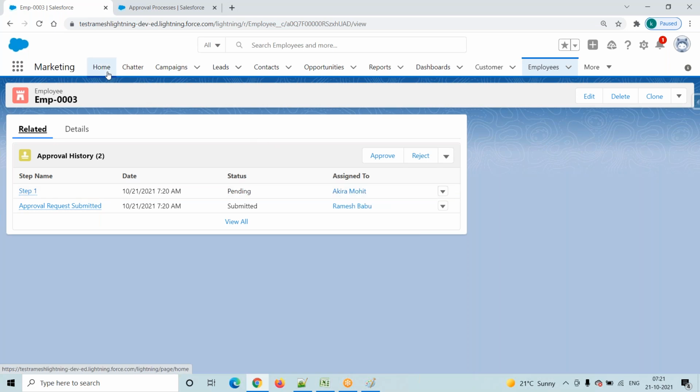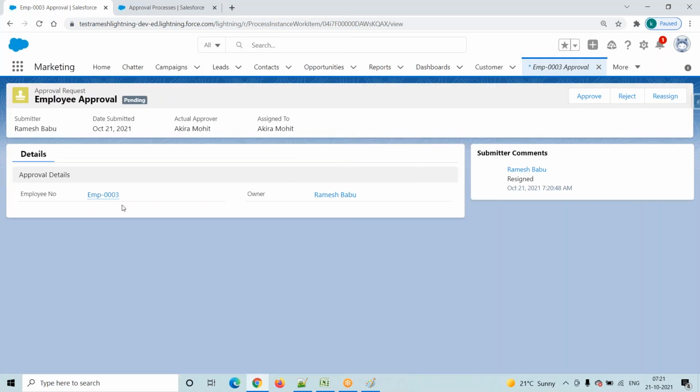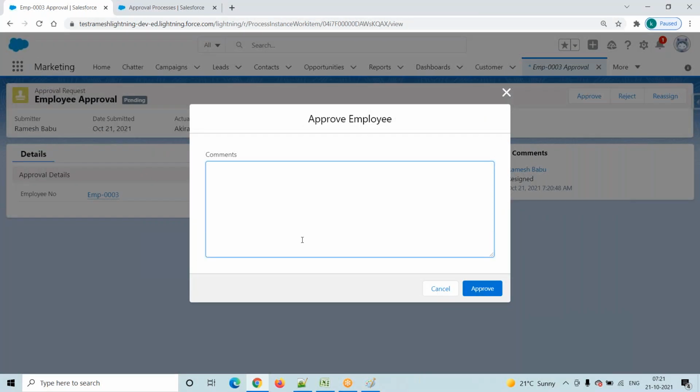He will log in to the system. He will go to the home tab. Under items to approve, he will find all the records which are pending for his approval. Then what will he do? He will go here and he will see approve, reject or reassign. He will click on this approve button.